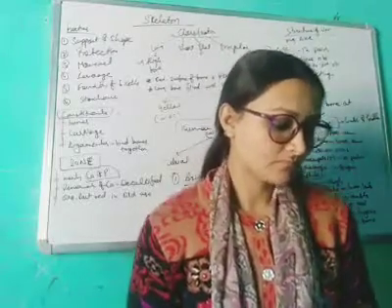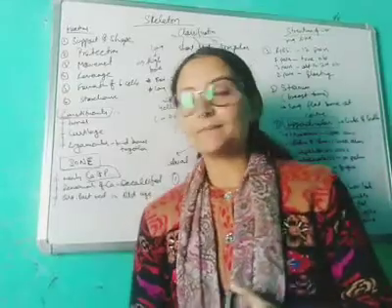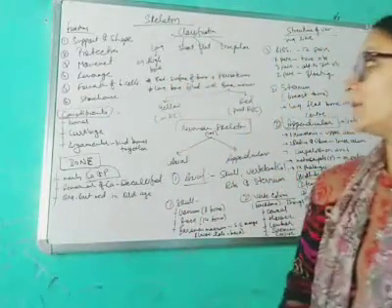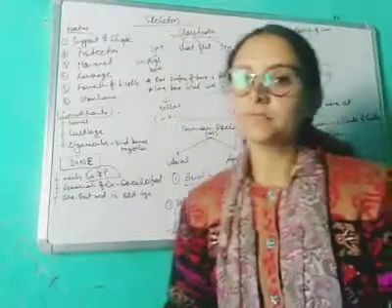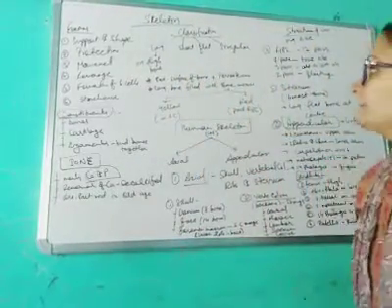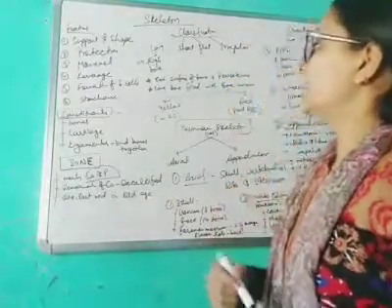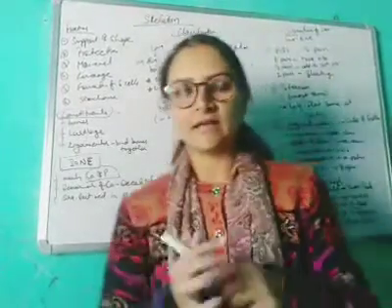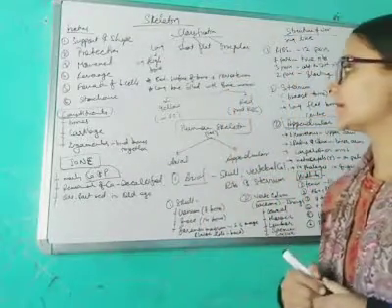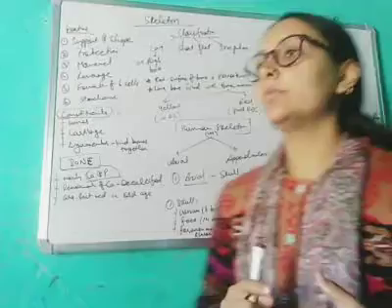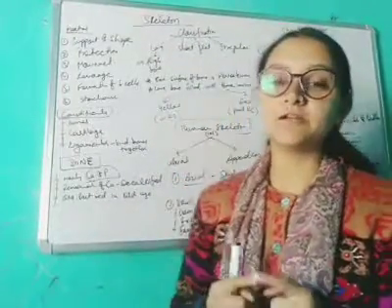Next there is the classification of bones on the basis of shape. On the basis of shape, bones are classified as long, short, flat and irregular. The long bones are like thigh bones. The outer surface of the bone is called the periosteum. Long bones are filled with bone marrow.